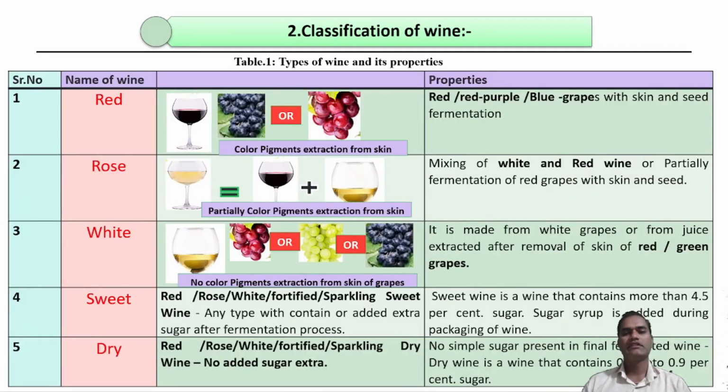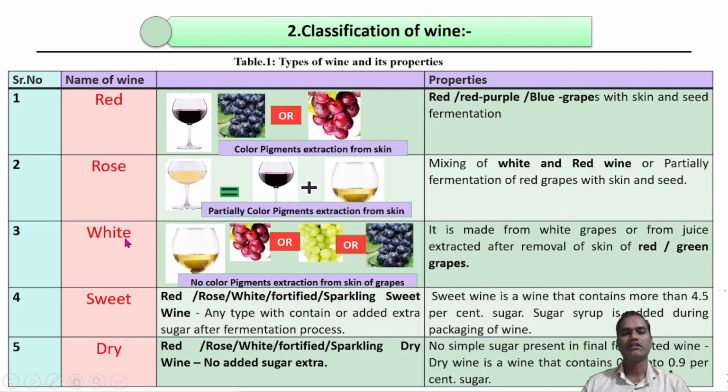Wine types and their properties, in which first is red wine. Red wine is wine in which the color pigments, the anthocyanin pigments, are extracted from the grape skin into the final wine. The second one is rose wine, which is intermediate between red and white wine, prepared by the combination of red and white wine, resulting in the rose color.